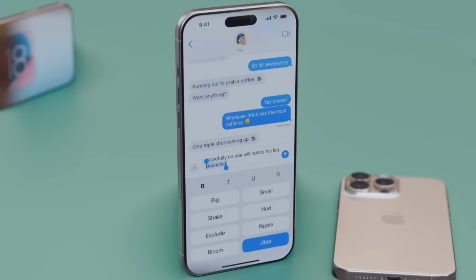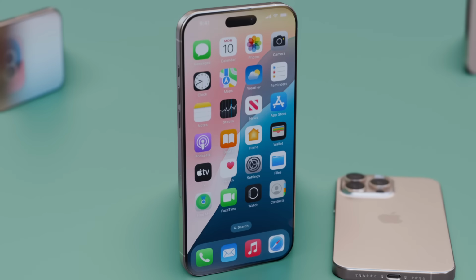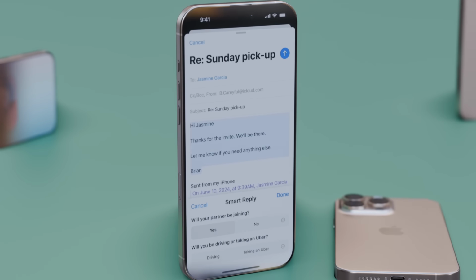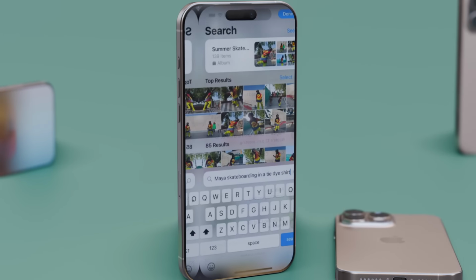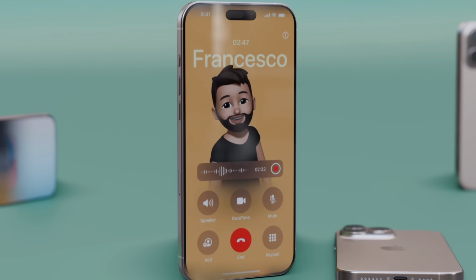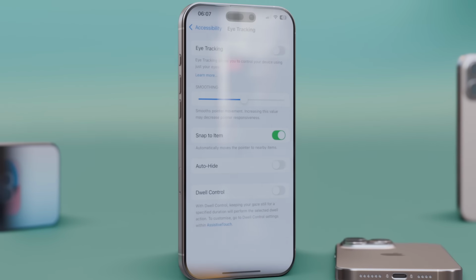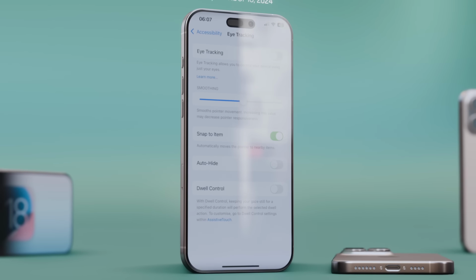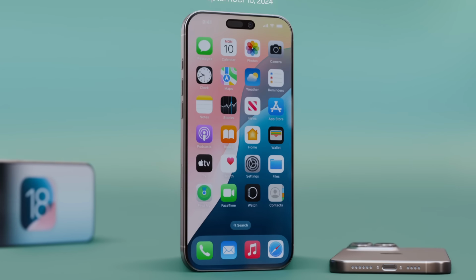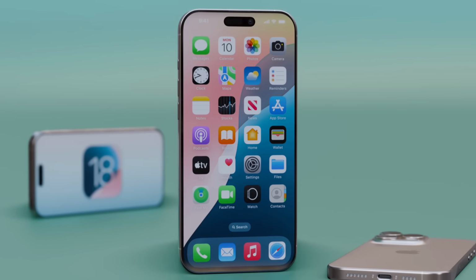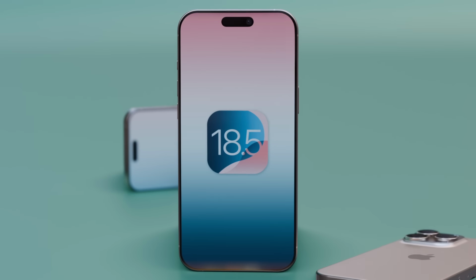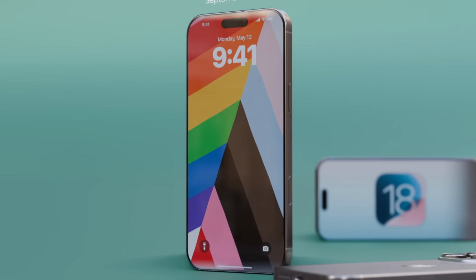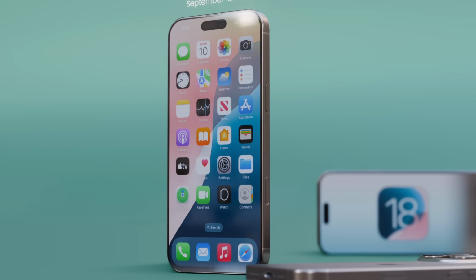Notably, iOS 18 integrates advanced AI capabilities, powered by Apple Intelligence and ChatGPT, bringing smart replies, email summaries, natural language photo searches, and even call recording and transcription to supported devices. Eye tracking and enhanced privacy features also debuted, reflecting Apple's commitment to innovation and security. The update supports iPhone XS and newer models. Subsequent incremental updates, like iOS 18.5, have refined features such as screen time notifications and introduced new wallpapers, while expanding AI features across regions.